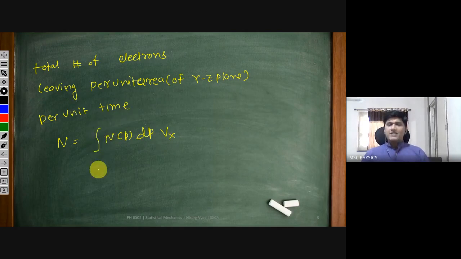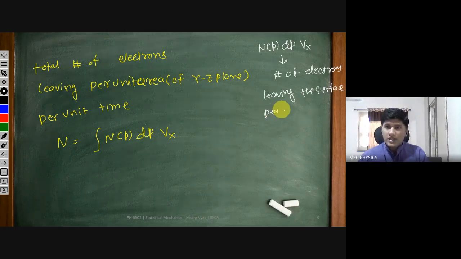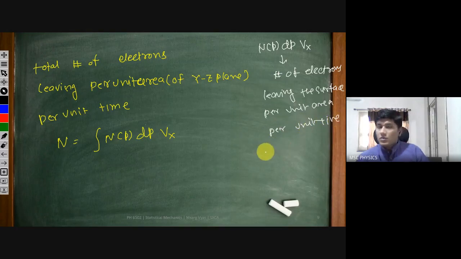And if we integrate this number, then we are going to get the total number of electrons leaving per unit area per unit time, because N of P dP into Vx describes the number of electrons leaving the surface per unit area per unit time between momentum P and P plus dP.